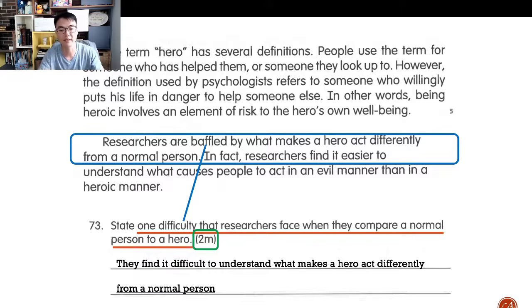What makes a hero act differently from a normal person? And this key, difficult to understand, this key is what makes my answer fully correct with 2 marks, okay? If you just lift the answer, you will not get the correct answer. So you've got to explain baffled, okay? You should have highlighted and underlined and written down the answers as what you see me do in the passage and in the question. All right?